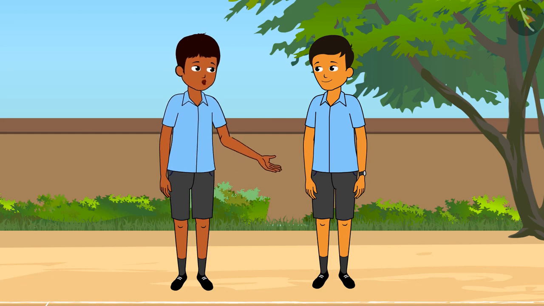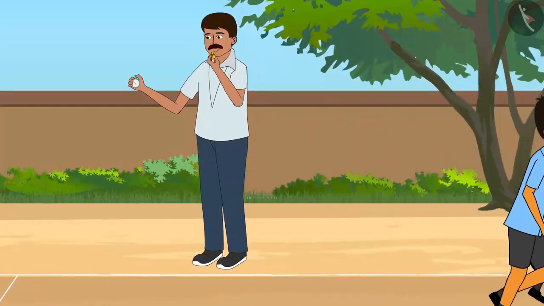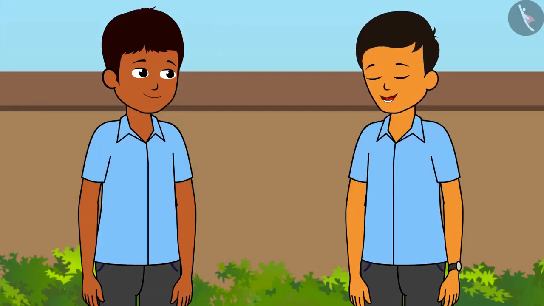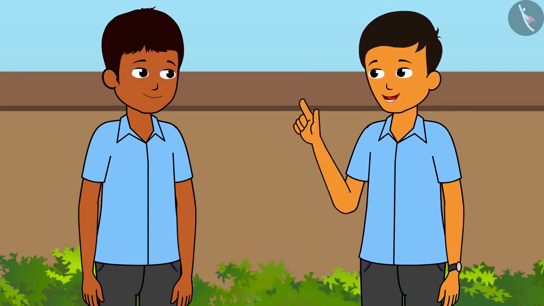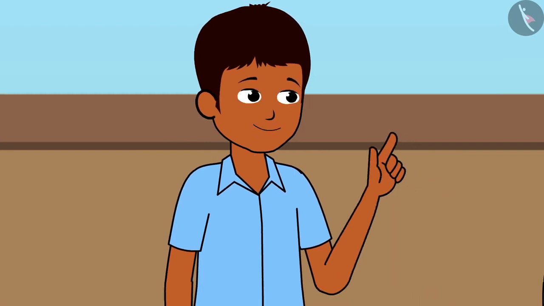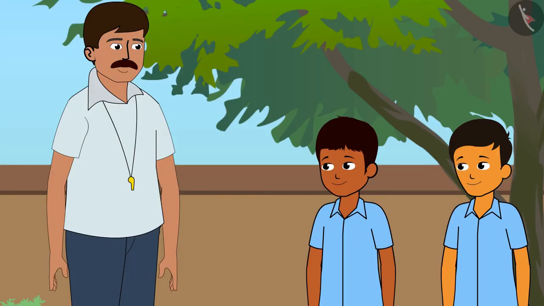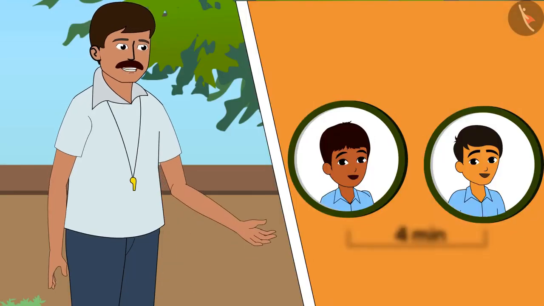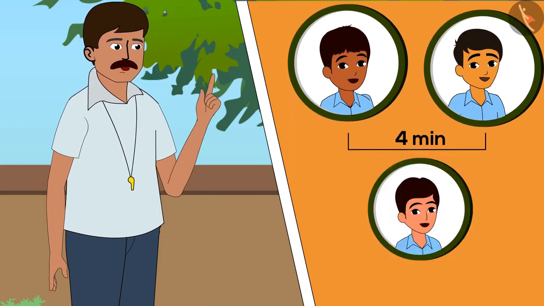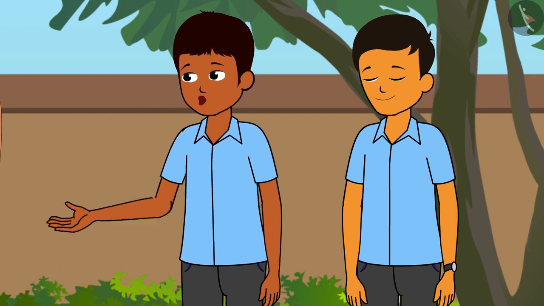Are you ready for the race, Ram? Ready, children? I'm going to begin the count from 3. 3, 2, 1. Shyam, Mohan won the race. We have both come second. It means that both of us ran at the same speed. Come, let us ask Sir, how much time did we take to complete the race? Shyam and Ram, you took 4 minutes to complete the race, and Mohan took 3.2 minutes. I want to know who was faster, Ram or me?